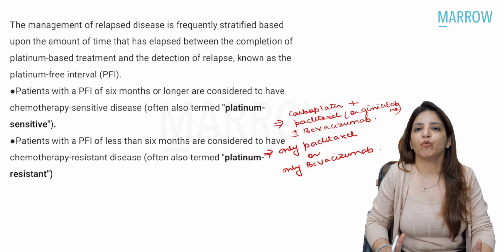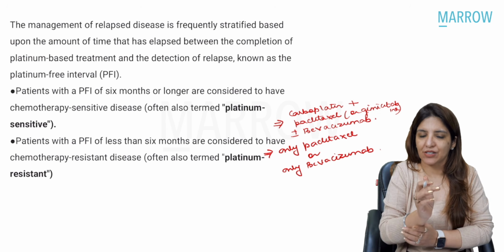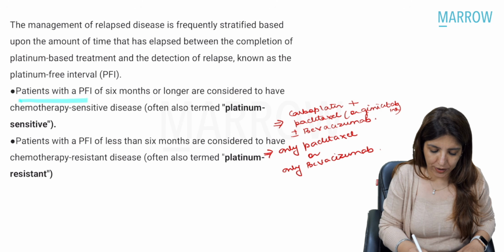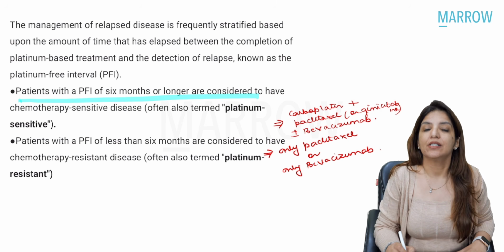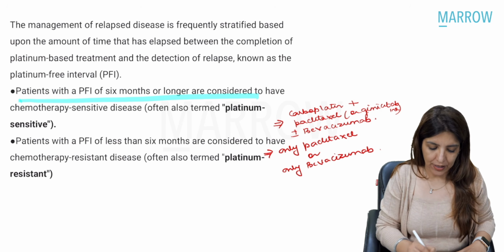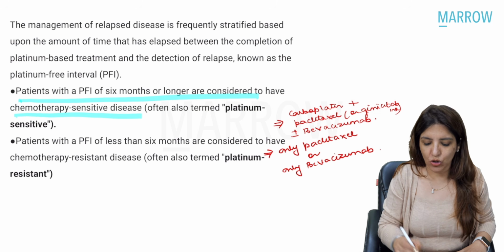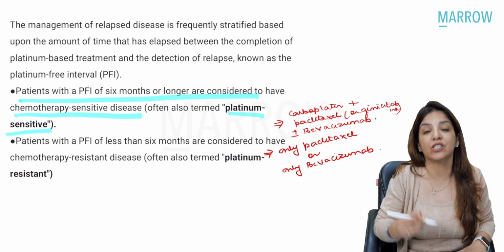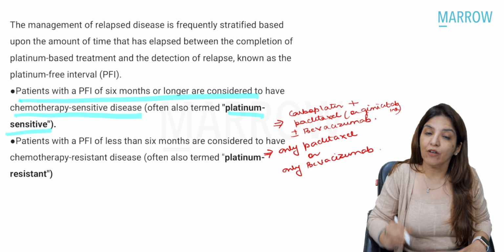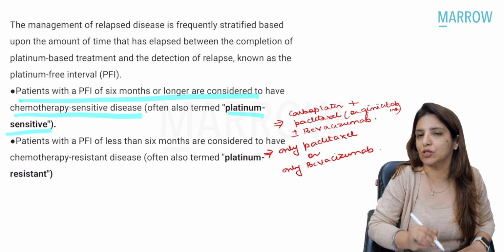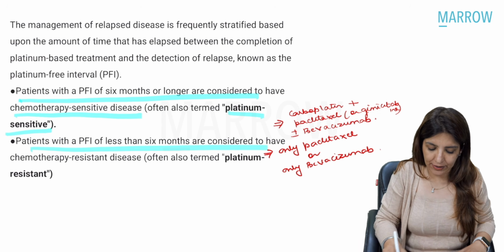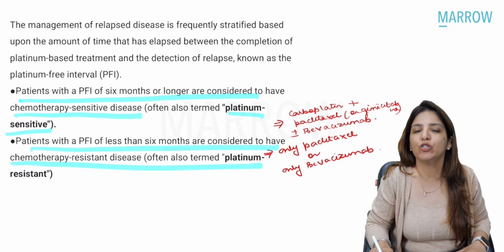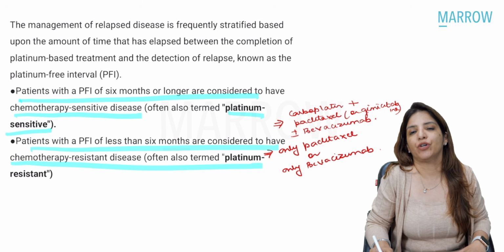Right? Now suppose recurrence of ovarian cancer happens, and that recurrence occurs 6 months or later, then that is called a chemosensitive recurrence, right? That is a platinum-sensitive recurrence. But if recurrence happens within 6 months of stopping the chemotherapy, then that is considered a chemo-resistant recurrence, or a platinum-resistant recurrence.